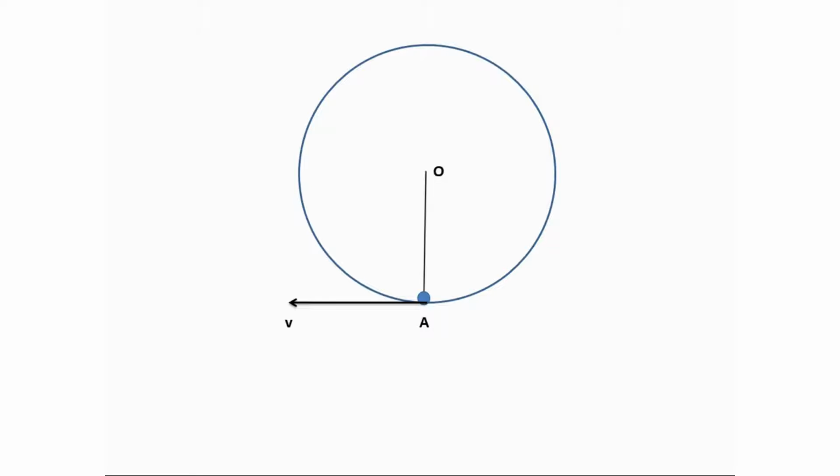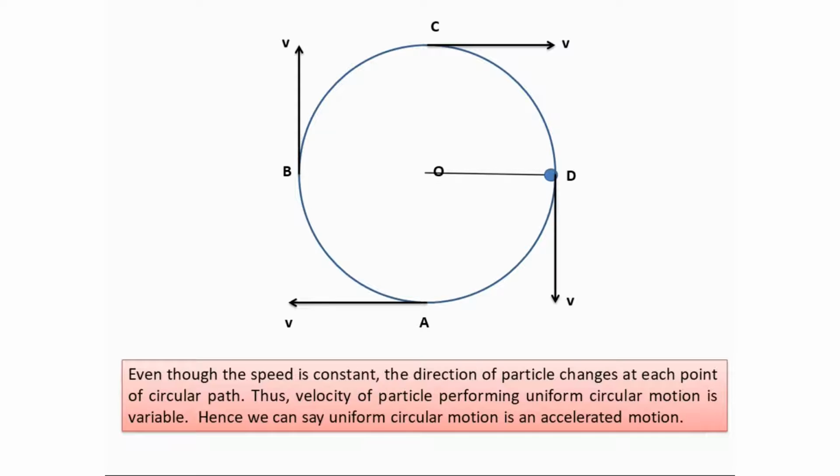Now, when the stone reaches point B, its direction is towards north, tangential to the path at point B. Similarly, when it reaches point C, the direction of velocity of the stone is towards east, tangential to the circular path at point C, and when it reaches point D, its direction will be towards south, tangential to the path at point D. So you can see, even though the speed is constant, the direction of the particle changes at each point of the circular path.